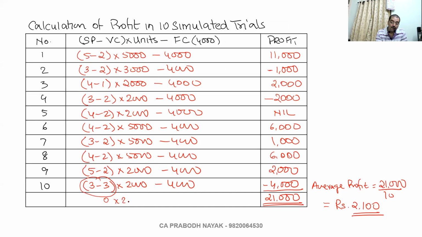Now 0 into 2000 is how much? 0 into 2000 is 0. Anything multiplied by 0 is 0. 0 minus 4000. 0 into any number is 0, dear. Take your calculator and see. Multiply 0 into 2000 and tell me what answer you get.